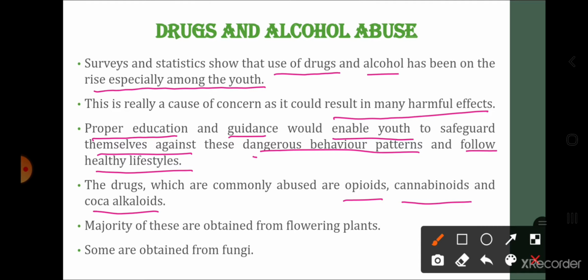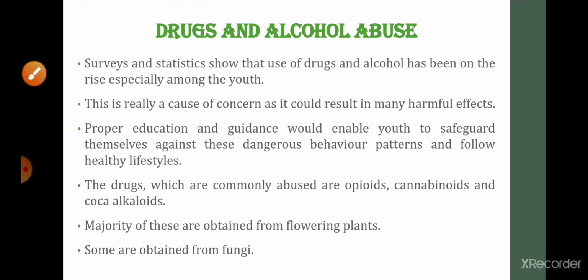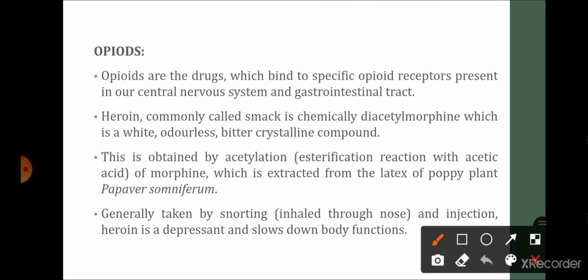Majority of them are produced from flowering plants. So where are these drugs obtained from? These are obtained from flowering plants. Some of them are obtained from fungi. Most of them are obtained from flowering plants and few of them are obtained from fungi. Now let us first of all study the opioids.